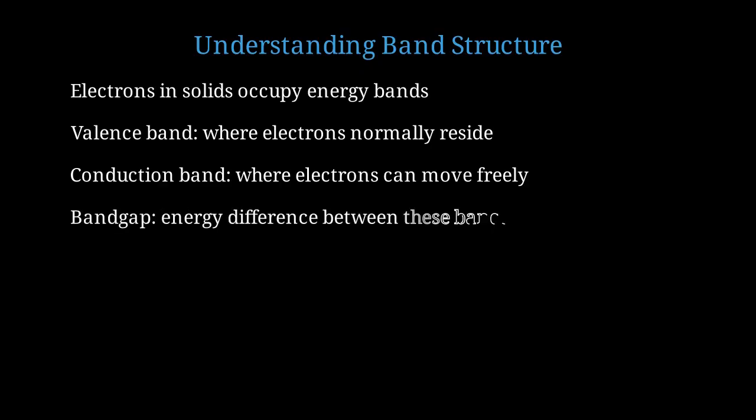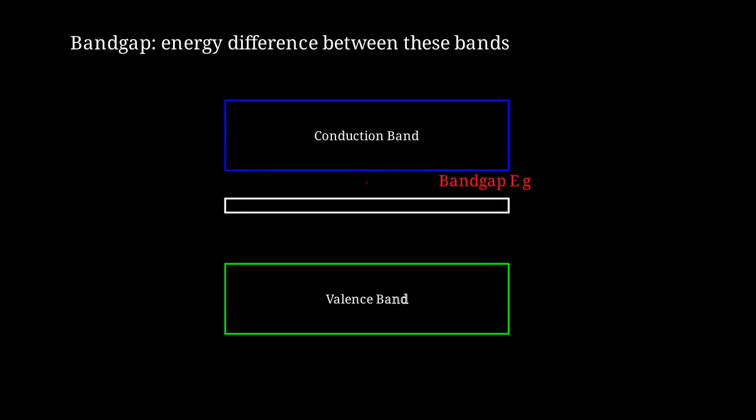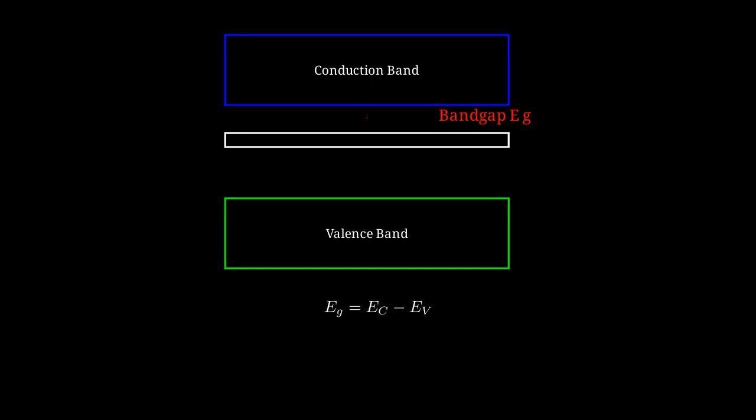The band gap is the energy difference between the top of the valence band and the bottom of the conduction band. It's a forbidden energy region where no electron states exist. Here's a simplified energy diagram. The conduction band is at the top, the valence band at the bottom, and the band gap separates them. Mathematically, the bandgap energy, Eg, equals Ec minus Ev, where Ec is the conduction band minimum and Ev is the valence band maximum.